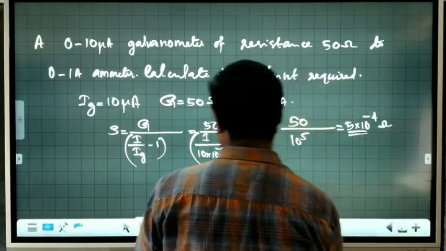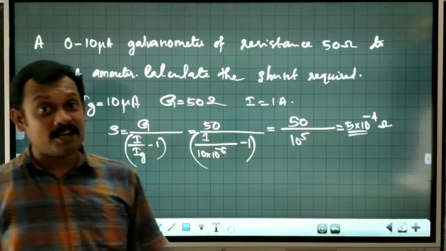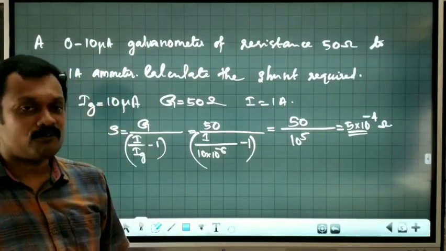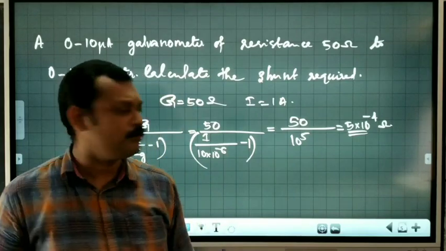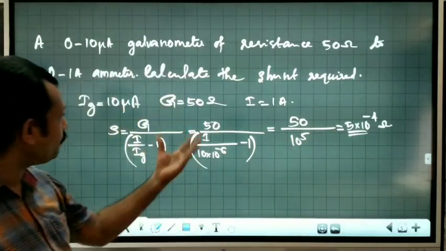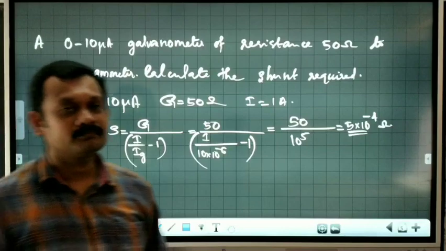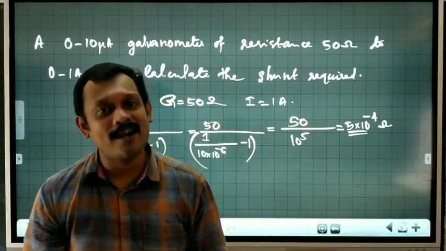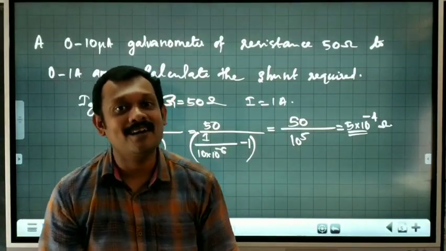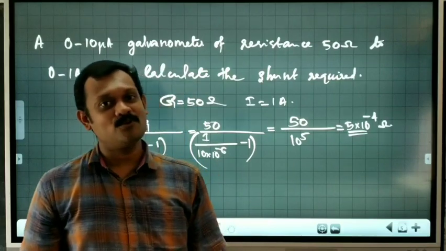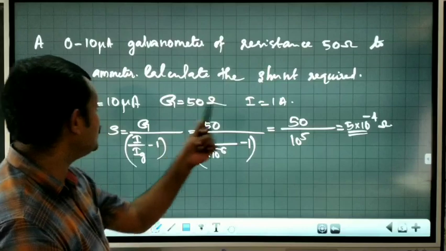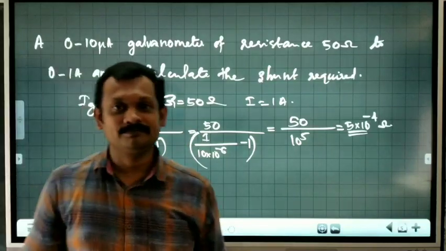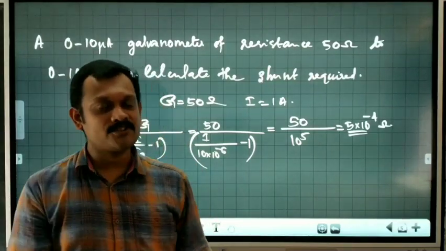This much small resistance, 5 into 10 raised to minus 4 ohm, is what we are connecting. It's a very small resistance, let me tell you. This is the resistance required. I hope I am right with my calculation. This is the resistance required in order to convert a given galvanometer into an ammeter whose range is 1 ampere. Hope this section is clear to you.